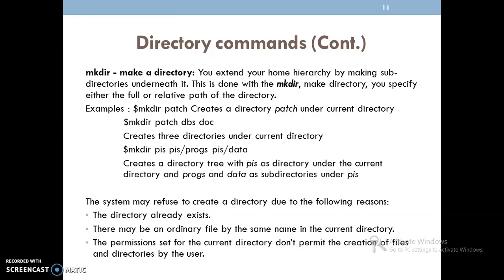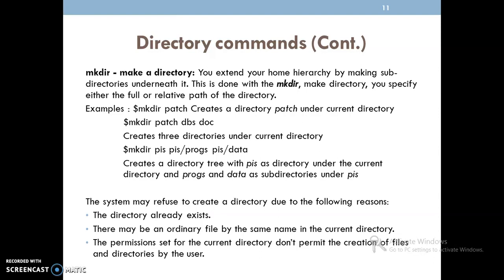There are reasons why sometimes we are unable to create directory files. One is, if the directory already exists, then we are unable to create it. Another reason is that there may be an ordinary file by the same name in the current directory. For example, if an ordinary file is named xyz and I want to create a directory with the same name, then it is not possible.